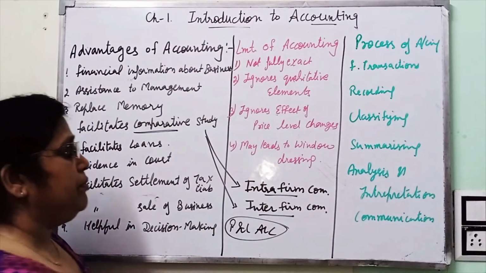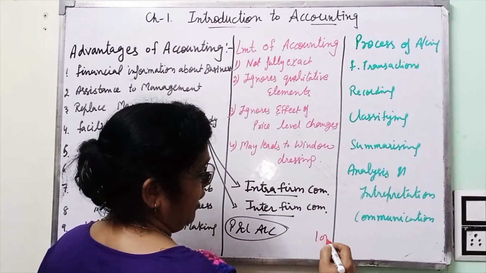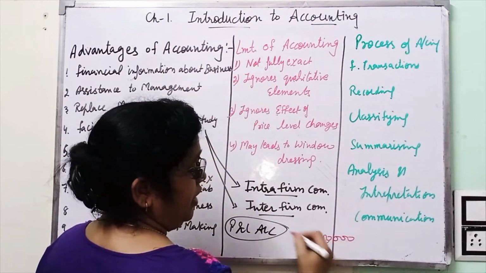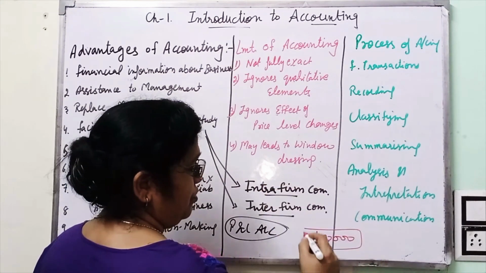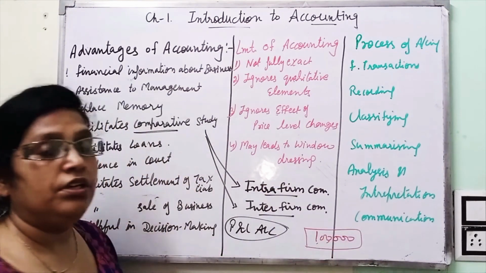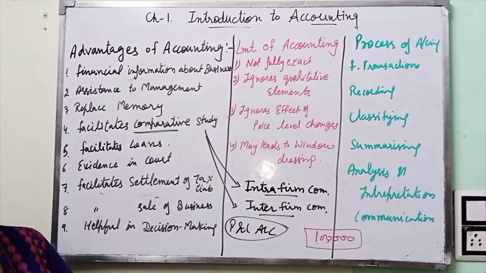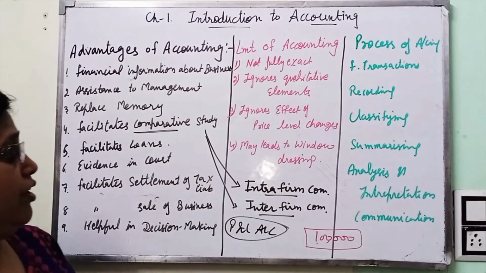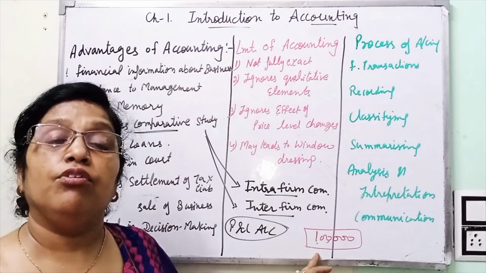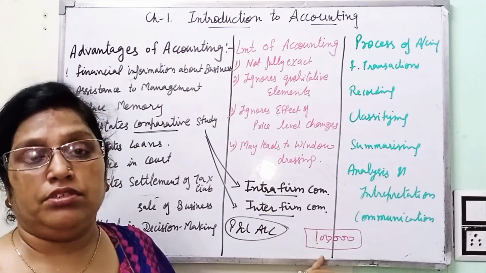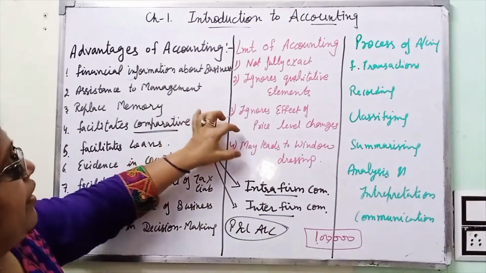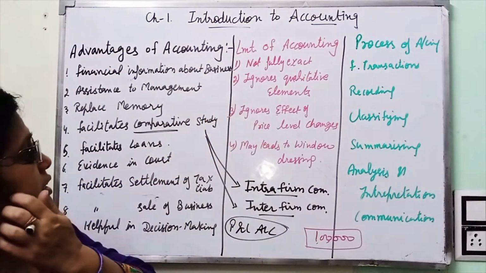If the businessman purchased machinery for rupees 1 lakh before 10 years, then he has to record the value of machinery as 1 lakh only. It doesn't matter if now the value of machinery may be 10 lakh or 1 crore or 50,000. Clear?